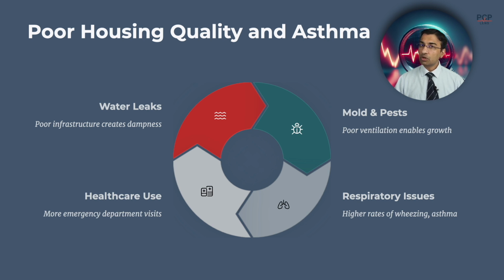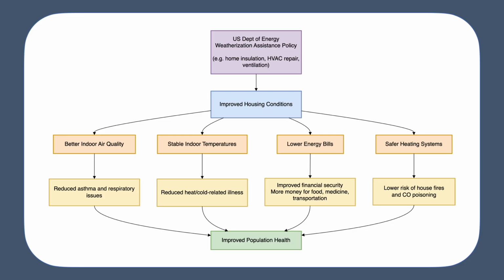And by the way, did you know that primary care physicians are held accountable for asthma-related ER visits? It's actually one of our quality measures. This flowchart shows how the US Department of Energy's weatherization assistance policy improves housing conditions, leading to improved health outcomes. This is an example of the health in all policies approach that I discussed in my previous video. When policy fails, medicine pays.